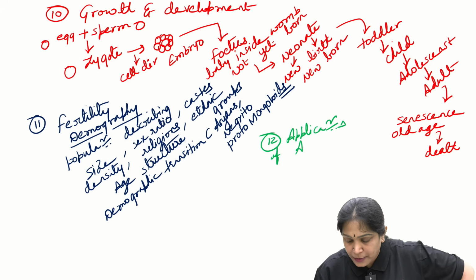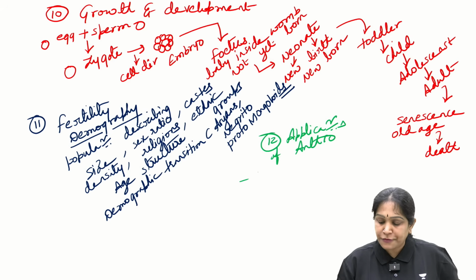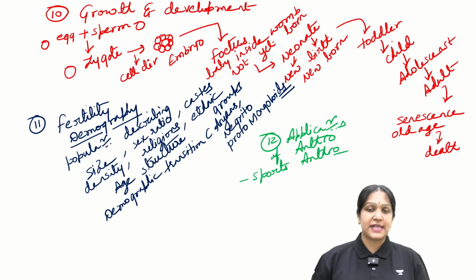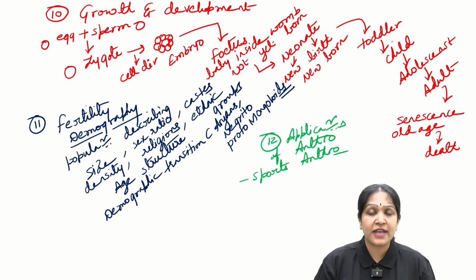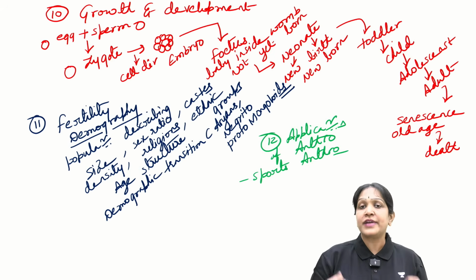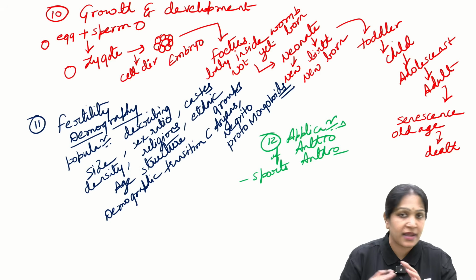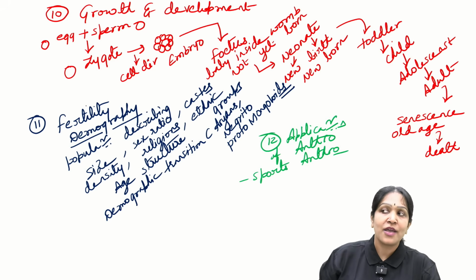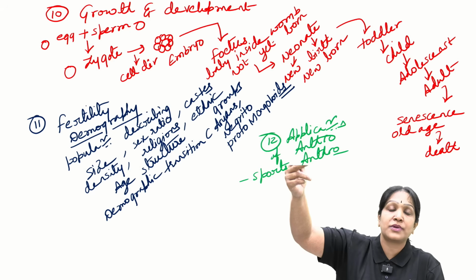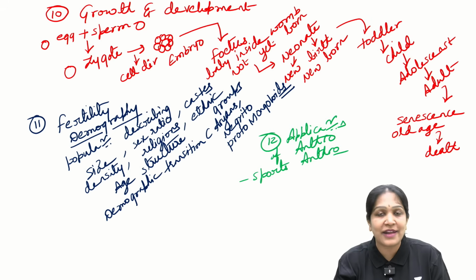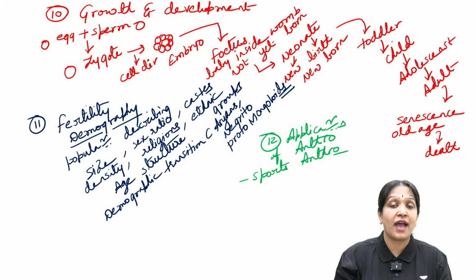Applications of anthropology. In this you have topics like sports anthropology. Do you believe that we have to choose the sport according to our bodily features? For example, I am a very short person, say 3 feet height, and I am choosing high jumping or basketball as a sport, then my chance of success is less. Let us suppose I am obese, walking with great difficulty, and chosen running as a sport, then the chance of success is less.